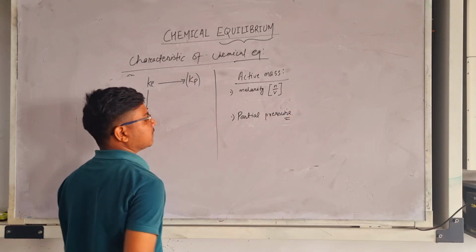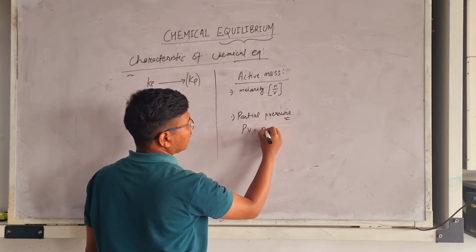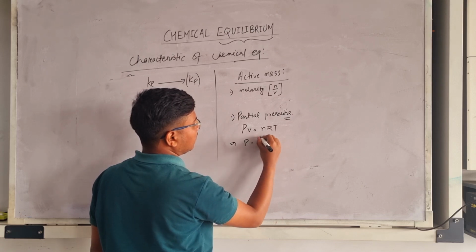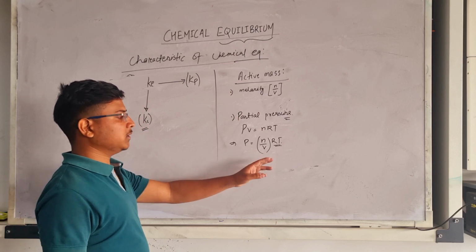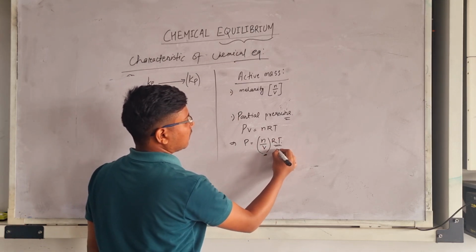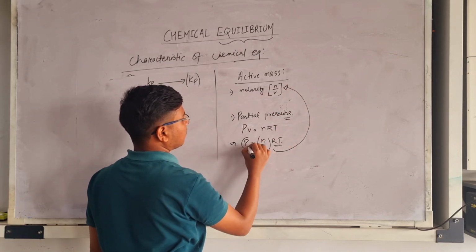So in this case, why do we take partial pressure? Because we know that PV is equal to nRT, and P is equal to n upon V into RT, and RT is constant because it is carried out at constant temperature. So this expression is equivalent to molarity, so we can take the partial pressure of the gas.